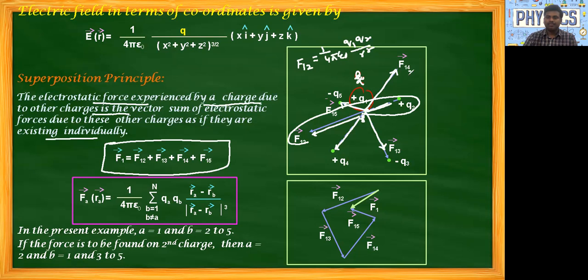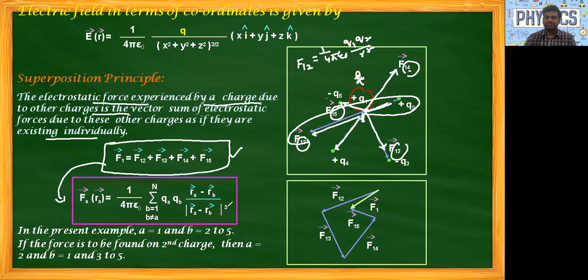That's why here F14, F13, F12 and F15. Then the resultant force F1 bar is equal to F12 bar plus F13 bar plus F14 bar plus F15 bar. This we can write in a more precise form. Then F of A is a function of distance, R of A bar is equal to 1 by 4 pi epsilon naught, summation B is equal to 1 and A is not equal to B to N, QA QB, RA minus RB by RA minus RB whole bar